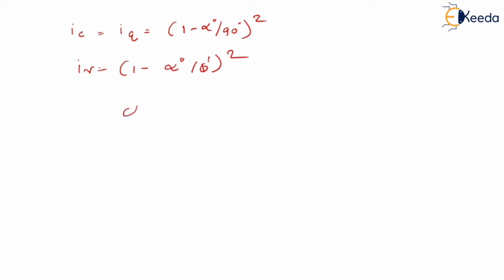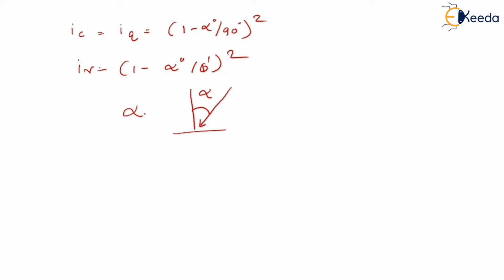So here alpha is the angle of inclination of the load with the vertical. So this angle is alpha. Till now we have discussed the formula for general shear failure.